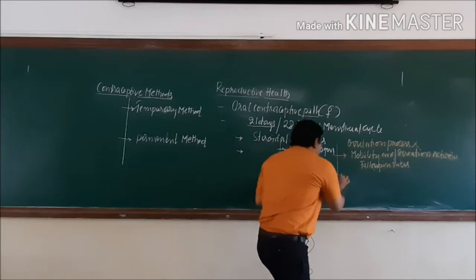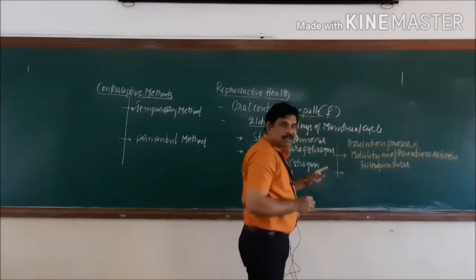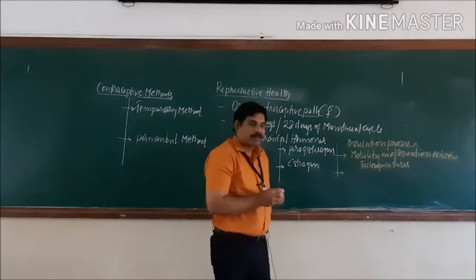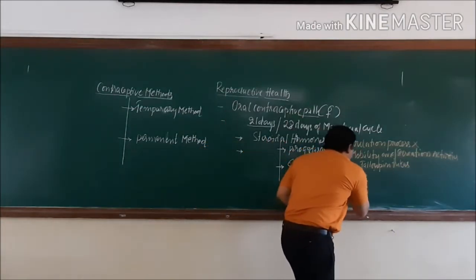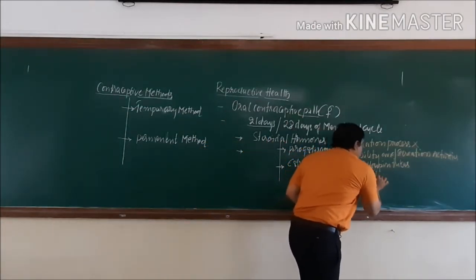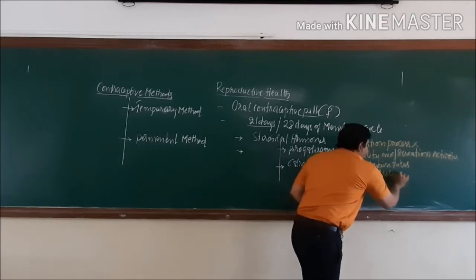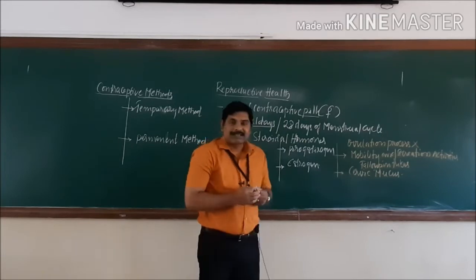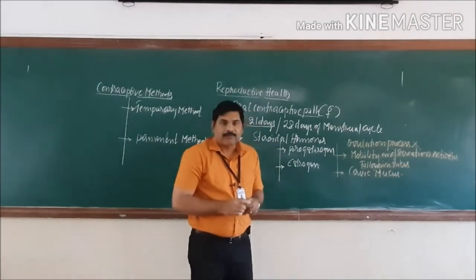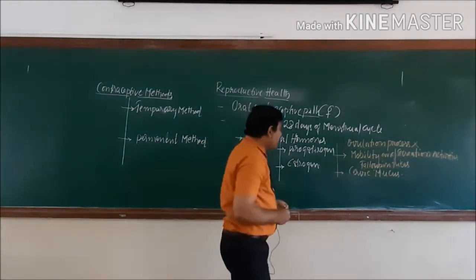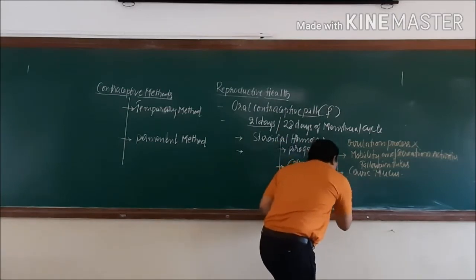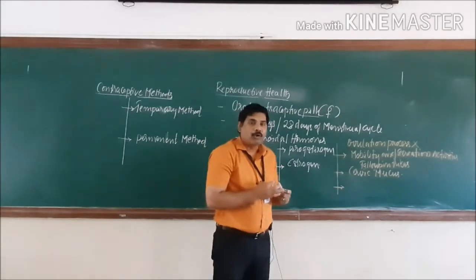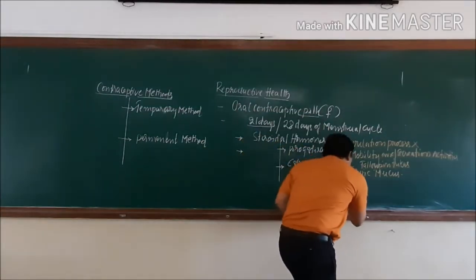The third important thing on which it acts is that it alters the mucus in the cervix, so that the sperms are not allowed to enter the female genital tract. The fourth important thing is that it brings changes in the endometrial wall also.